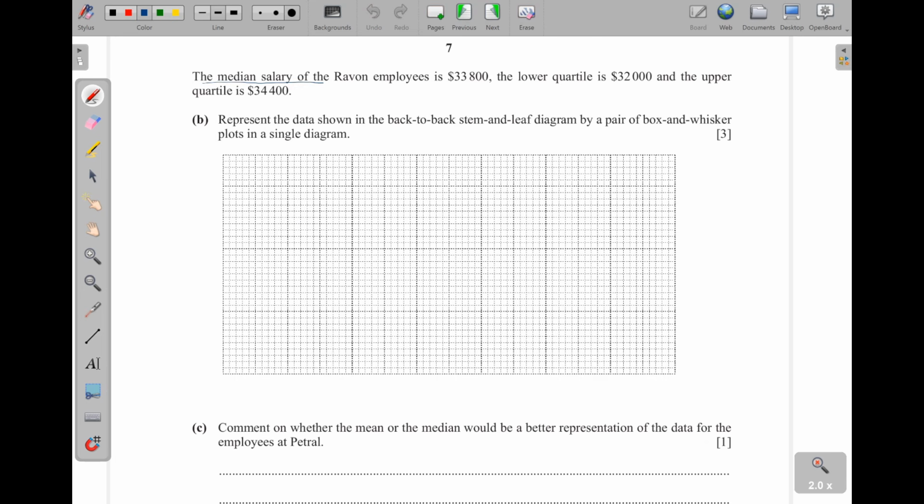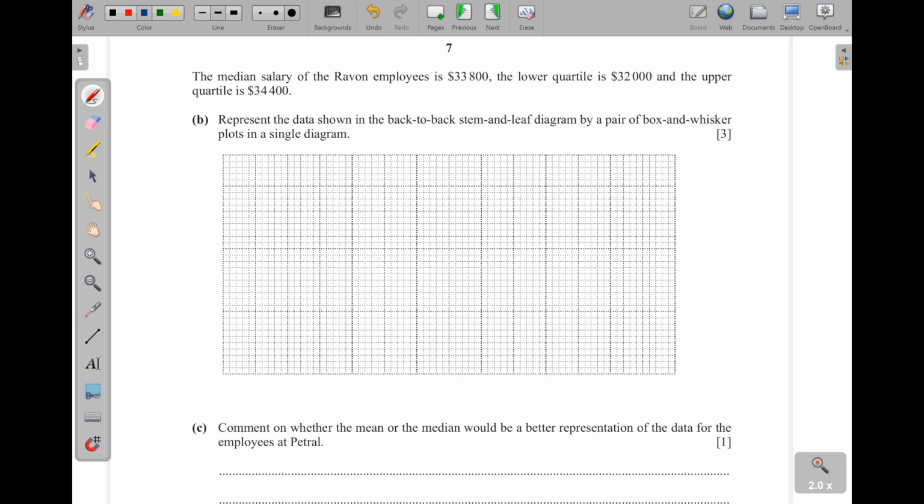Next, the median salary of the Ravon employees is 33,800. The lower quartile is 32,000, and the upper quartile is 34,400. Part B, represent the data shown in the back-to-back stem and leaf diagram by a pair of box and whisker plots in a single diagram.